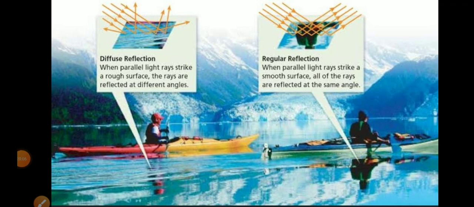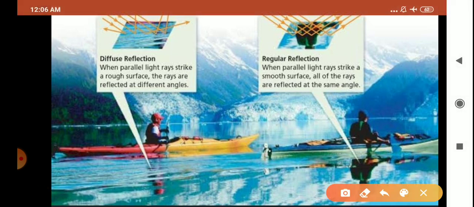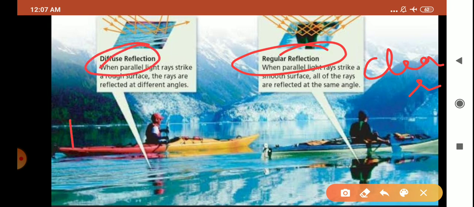Now, children, here you can see examples of regular reflection and diffuse or irregular reflection. First of all, I want to tell you that in regular reflection, the formation of image is quite clear, whereas in irregular or diffuse reflection, the image formed is blurred, or you can say hazy. Image formation is not clear.